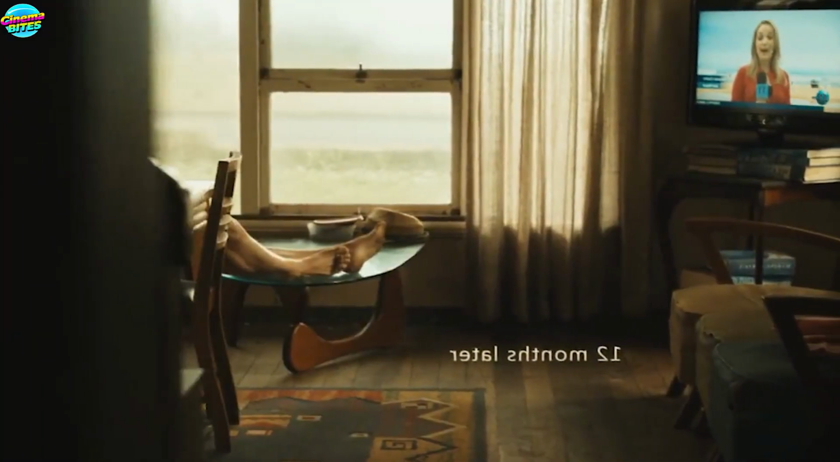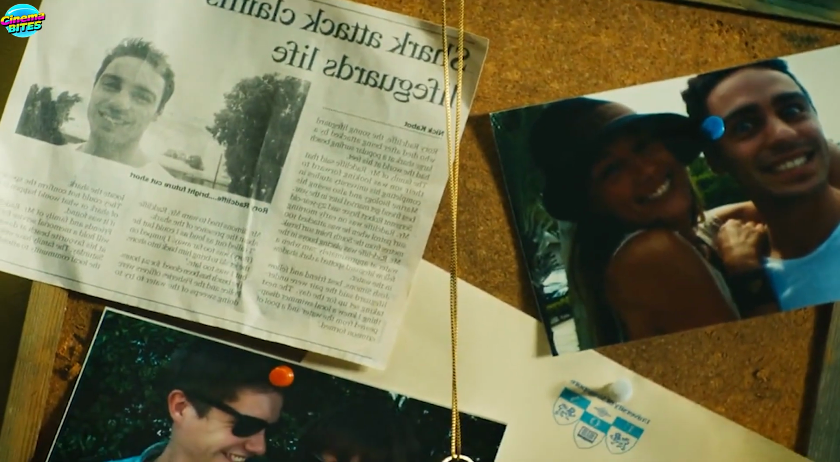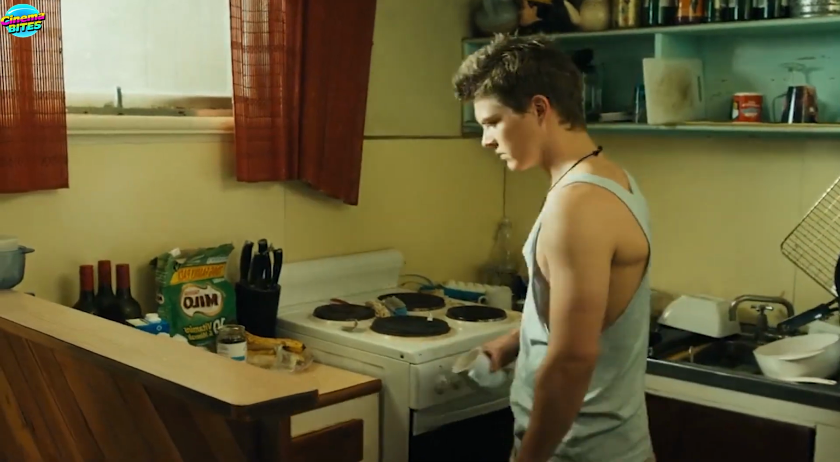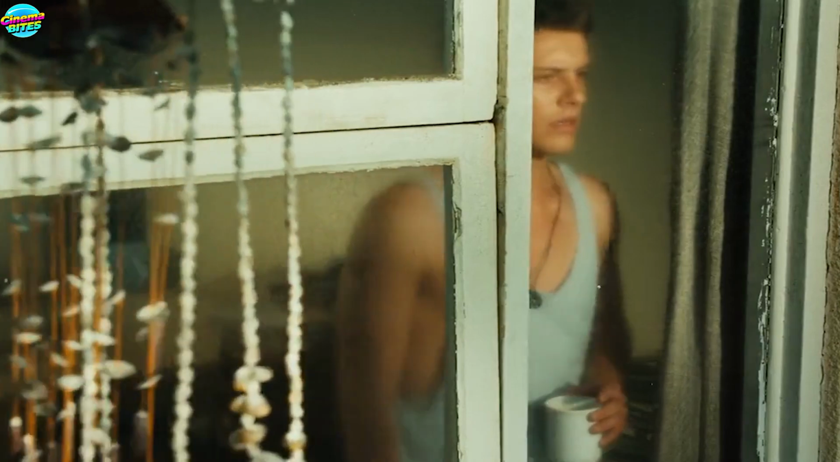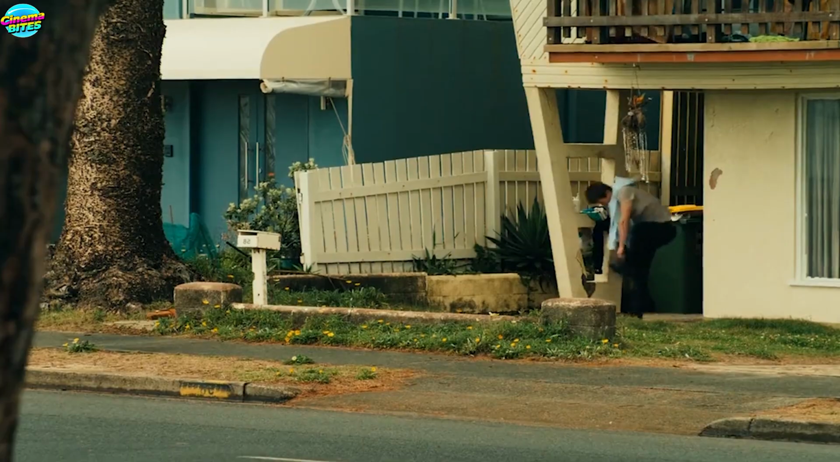A year after this incident, we see Josh at home. Josh and Tina have separated because Josh couldn't shake off the guilt of not being able to save his friend. Josh, while making breakfast and watching TV, hears news about shark attacks on beaches, which saddens him as it reminds him of Rory. After breakfast, Josh heads out to work.